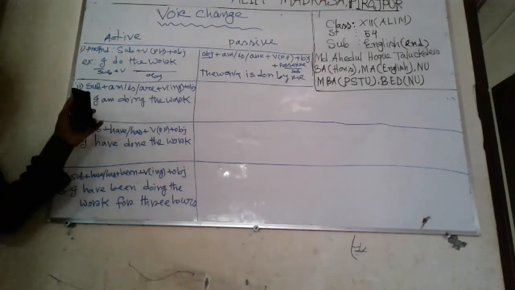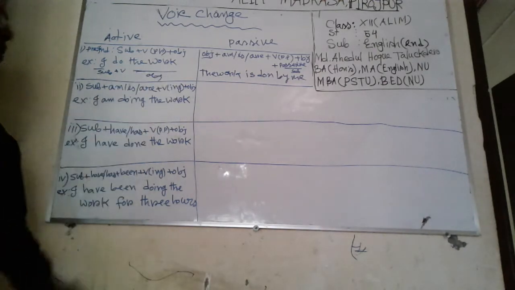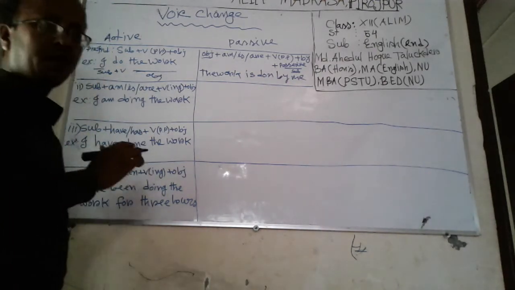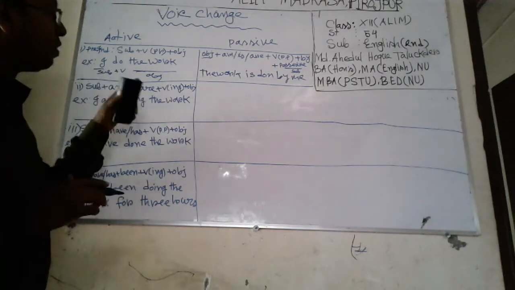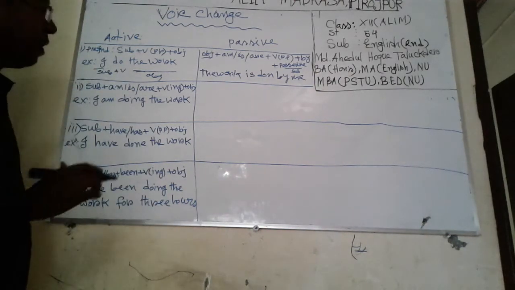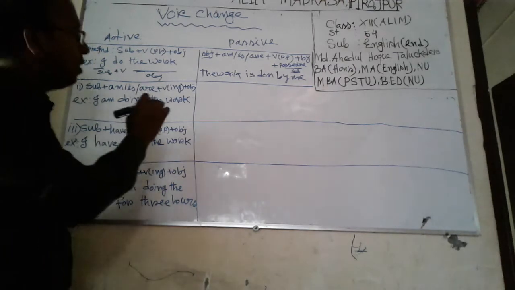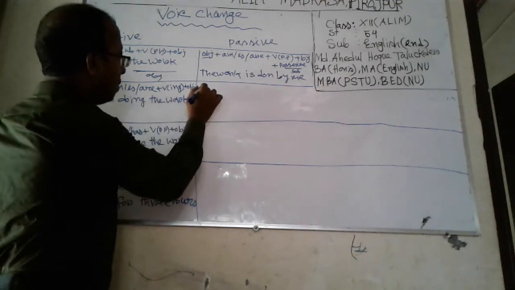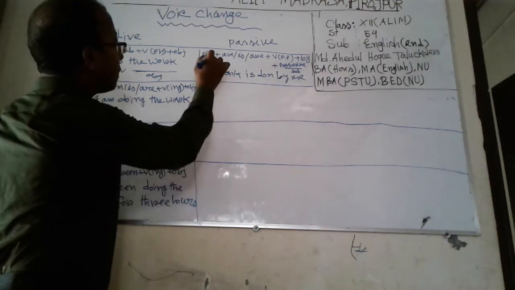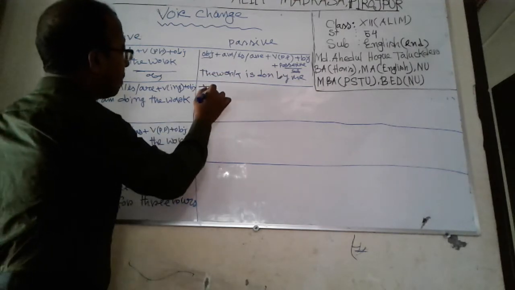So the sentence is: I am doing the work. Here, using the mathematical-like structure or theory, you may change it.